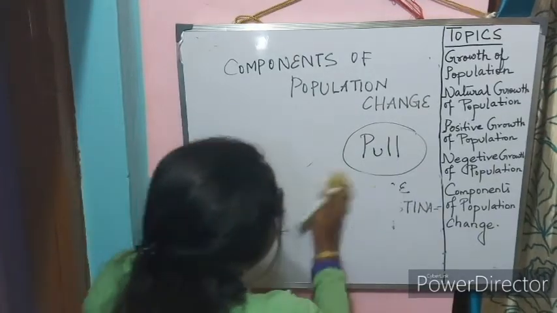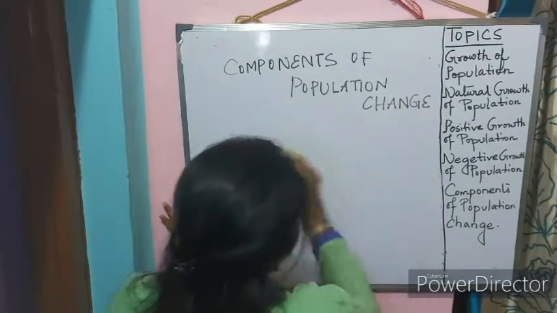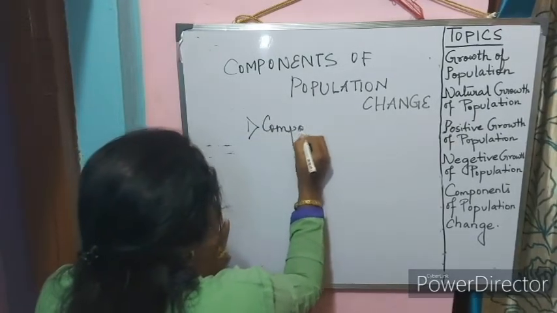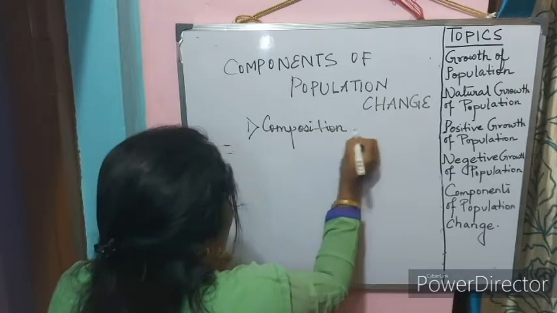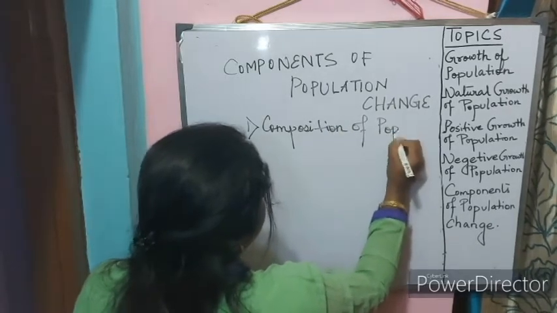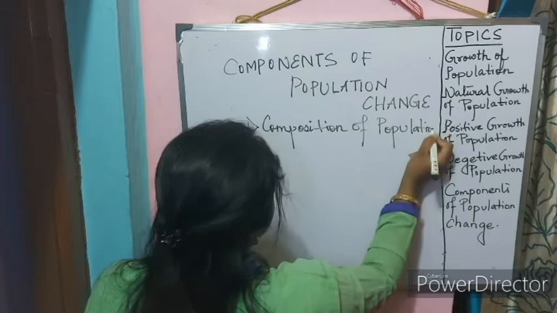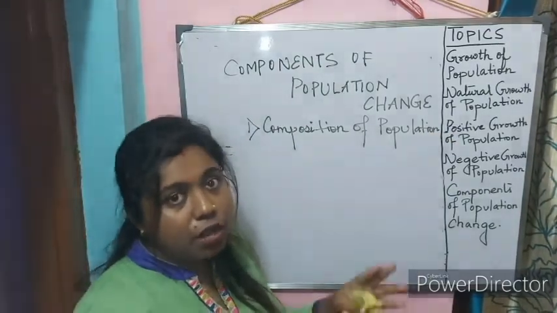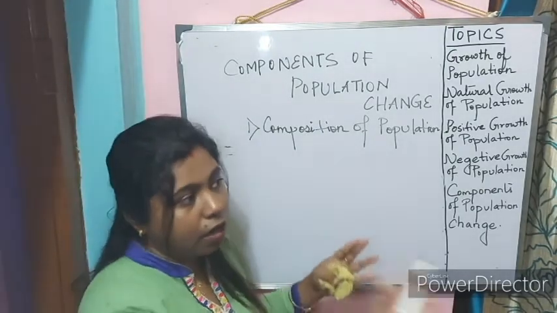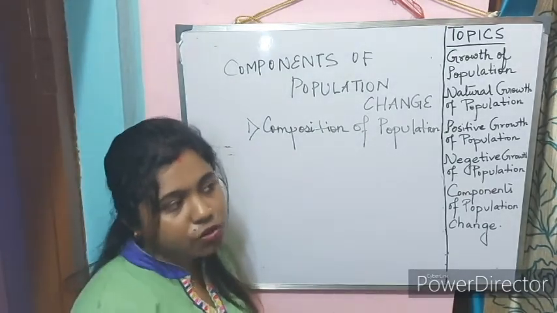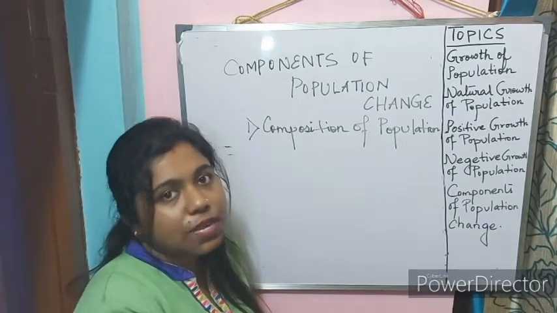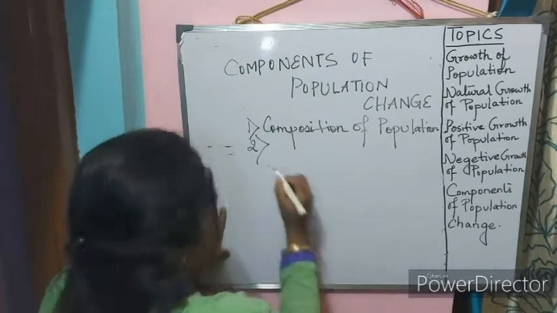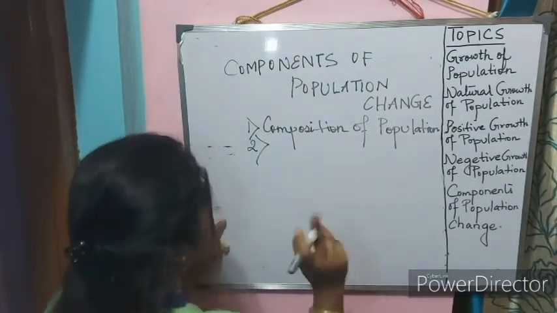Now, migration plays a significant role in changing the composition of population from the place of origin to the place of destination. When the people are moving away from the place of origin to the place of destination, the population of the place of destination is increasing and the population of the place of origin is decreasing. So there will be a change in the number of people living in a particular area.